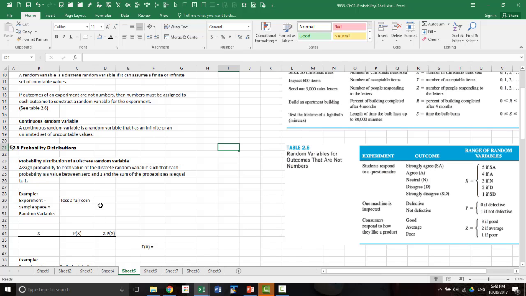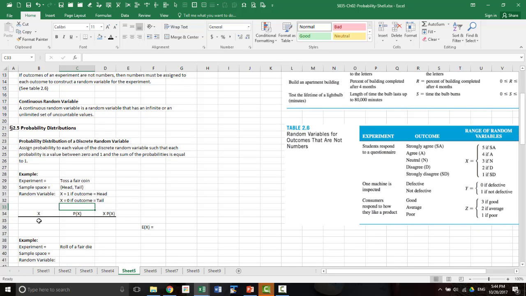So an experiment of tossing a coin, the sample space is head or tail, right? Now if you assign a random variable to it, you say x is equal to 1 if the outcome is head, and x is equal to 0 if the outcome is tail.